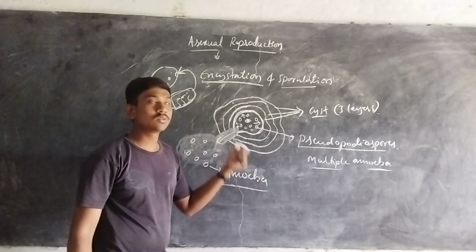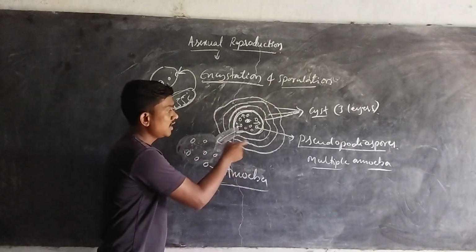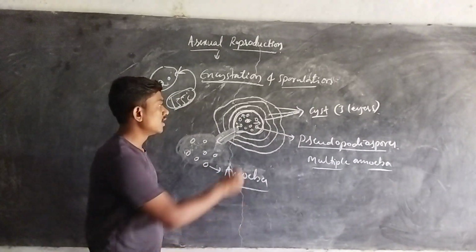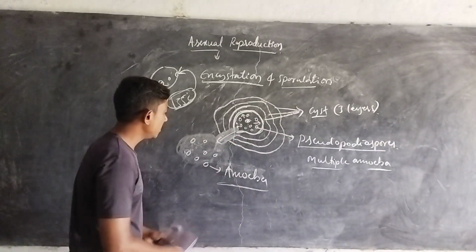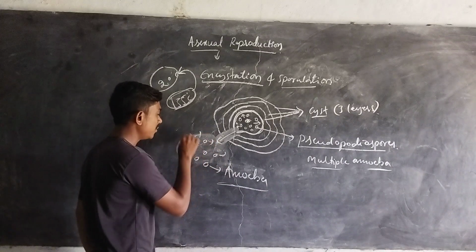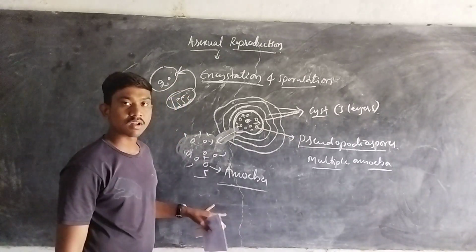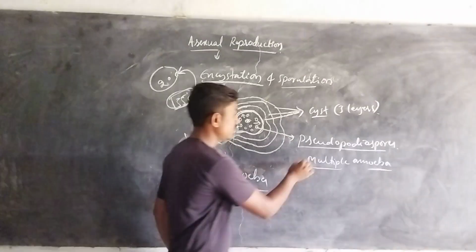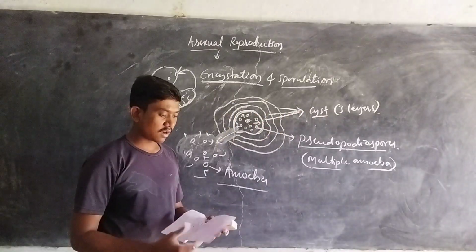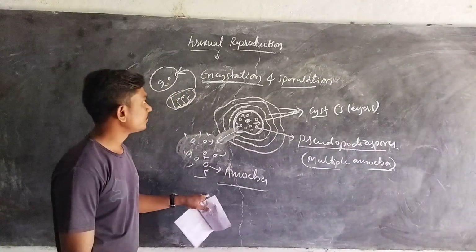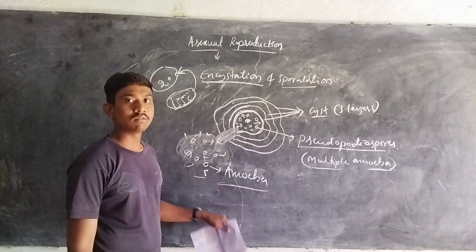Once they return to the favorable condition, the amoeba exhibits sporulation by breaking these 3 layers, the cyst layers. How do they break down? Just by the pressure exhibited within the amoeba, so sporulation occurs. Now these individual spores work as new individual amoebae, 1, 2, 3, 4 and 5, so multiple amoebae work as new individual amoebae. For that reason these spores are termed multiple amoebae. So this is encystation and sporulation in the amoeba. This is mentioned in your NCERT.